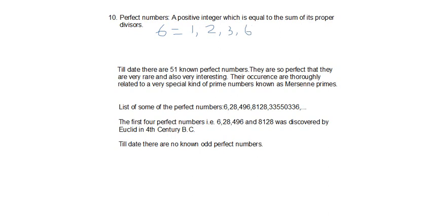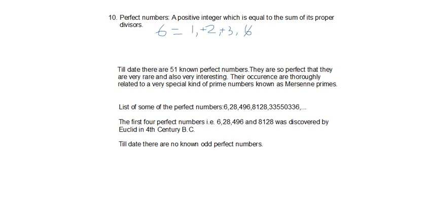So the rest are the proper divisors, and if we add 1 plus 2 plus 3, we'll get that number itself. This type of number is known as a perfect number, and they are so perfect that their occurrence is very rare.